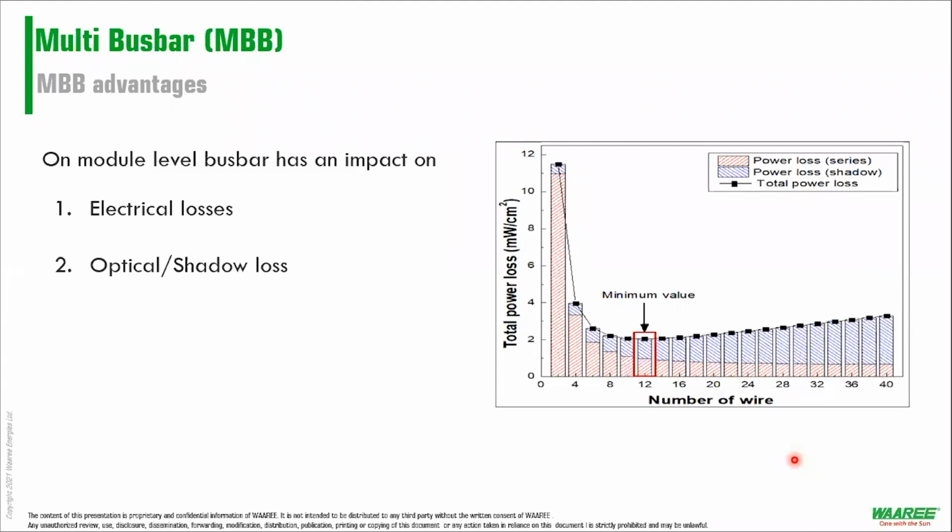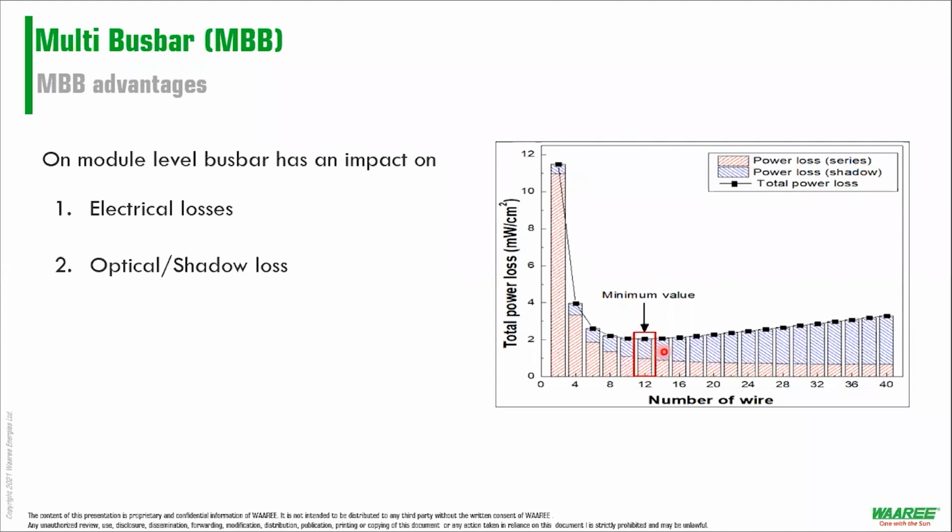So what we did is that we plotted two different losses. We plotted power loss due to series, which is this red line, and we plotted power loss due to shadow. The series loss is actually the internal resistance offered by the cell, and the power loss due to shadow is due to the number of bus bars.